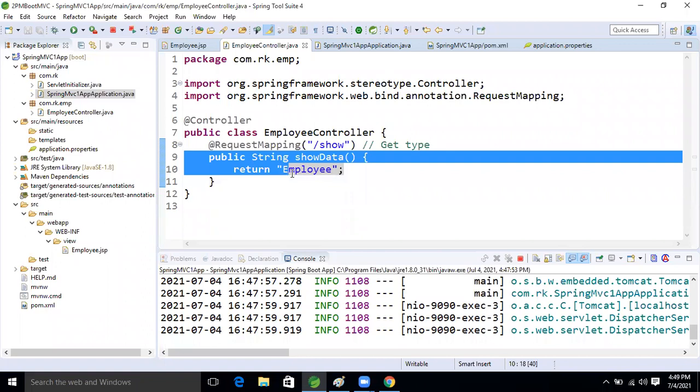So another one more is there, right? Just what I'm going to do now, I'm going to take one method.